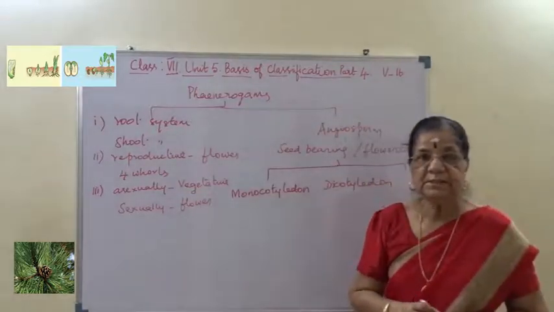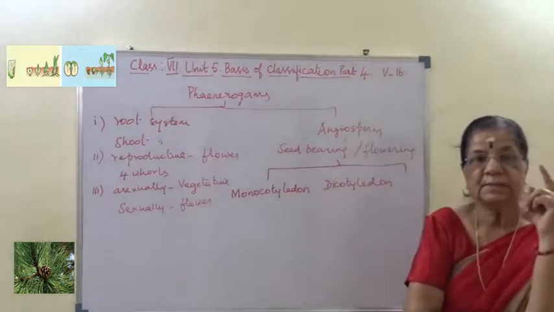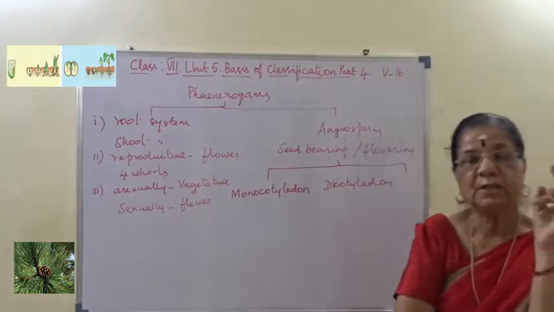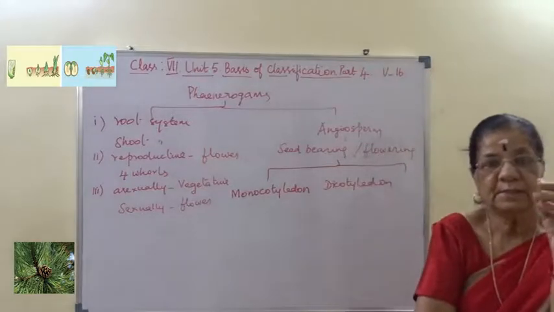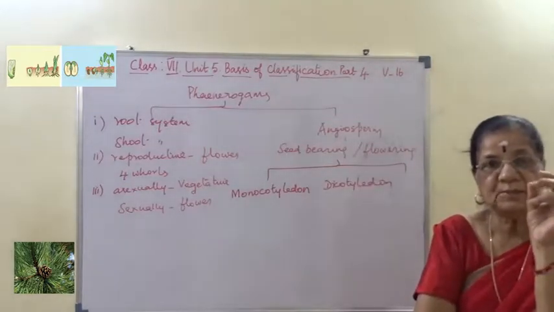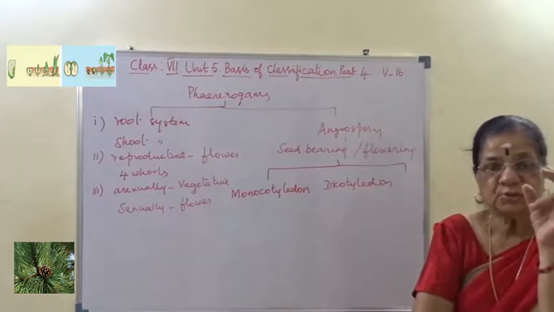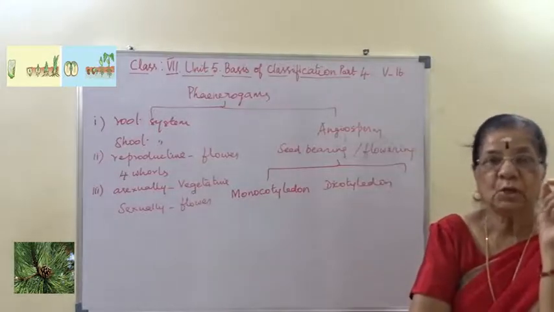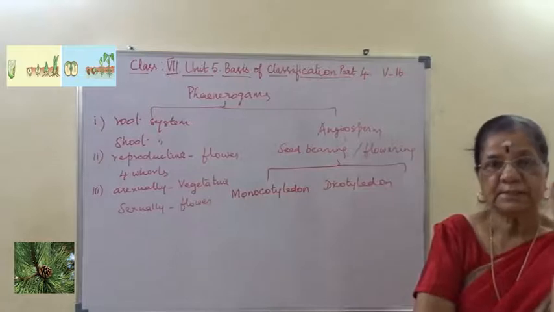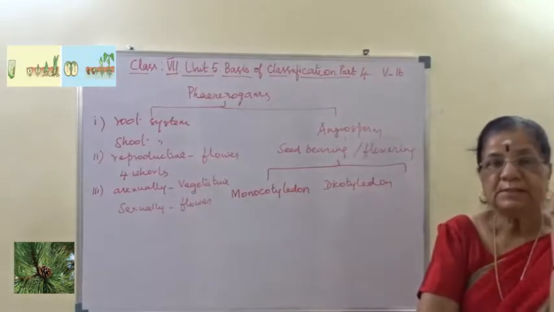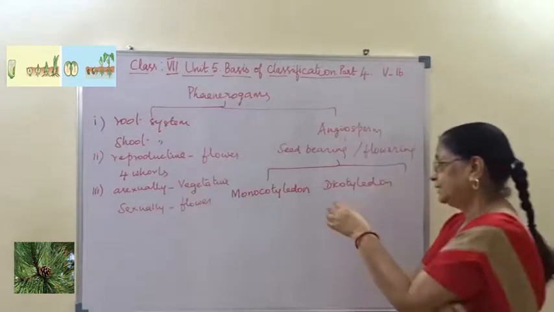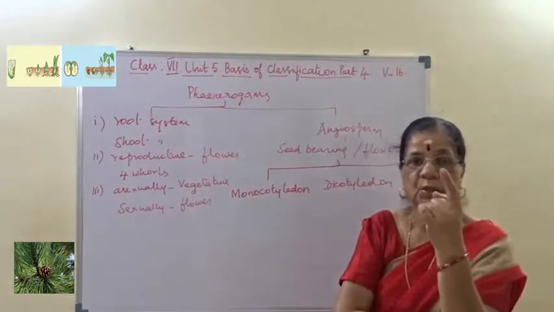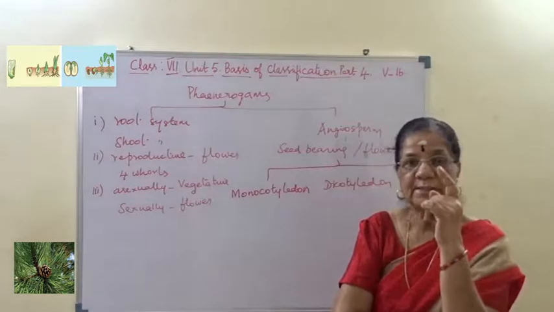Now, seeds with a single cotyledon are called monocot plants, and seeds with two cotyledons are called dicot plants. Cotyledon, in the tamarind, the seed is split into two. Bean seed, avarakkai, chora mochai, groundnut, all have two parts, that is called cotyledon. What we are eating is the cotyledon. When there are two in it, it is called dicotyledon, and only one as in maize, rice, wheat, there is only one cotyledon. They are called monocotyledonous plants.